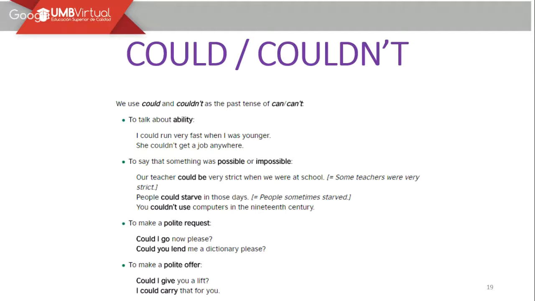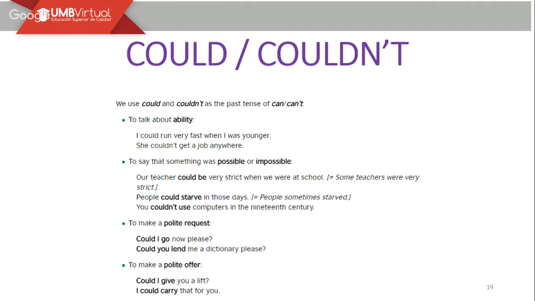Entonces van a pensar qué tipo de habilidades tenían cuando pequeños que tal vez ya no las tenemos. If we really want to think about that, maybe we say a lot of things because when we were younger, we did a lot of things. Maybe right now it's a little bit tricky for us. It's different. I could run very fast when I was younger. Perfect. Yo podía correr. Entonces tenemos el verbo modal could y luego sigue el verbo también en presente simple.